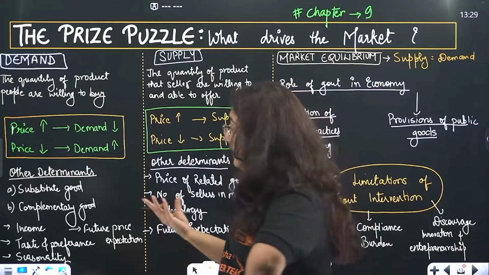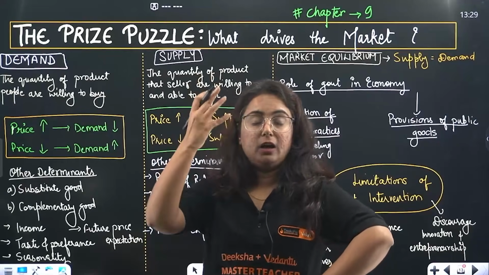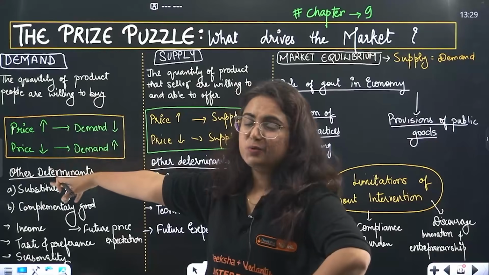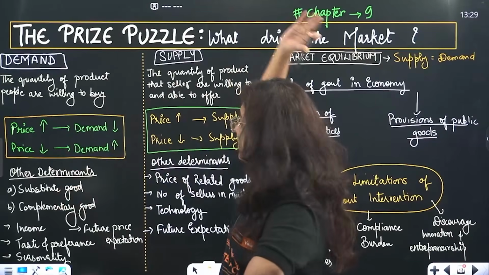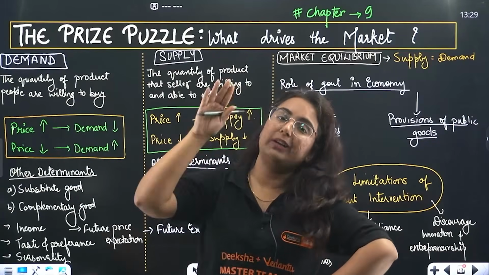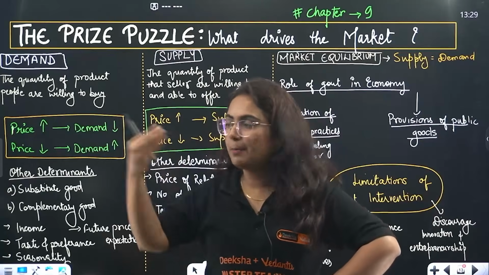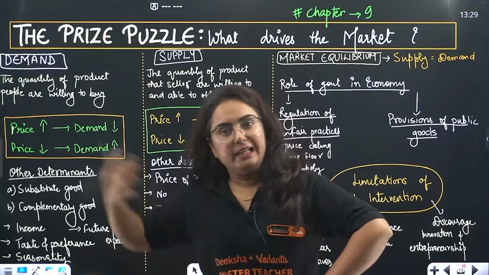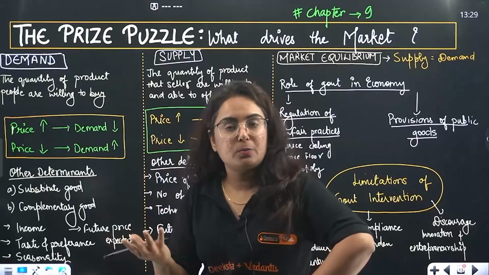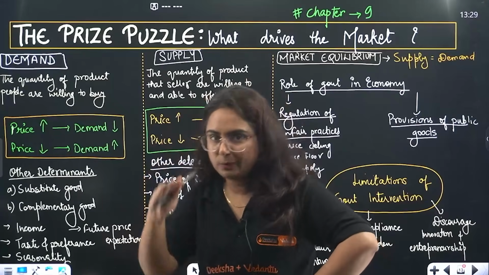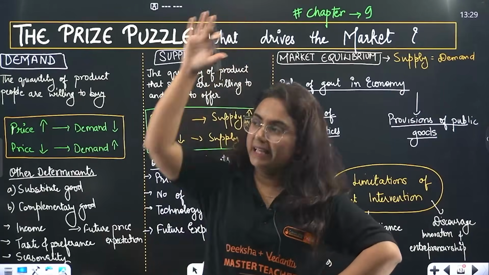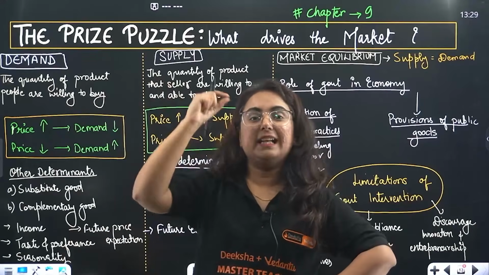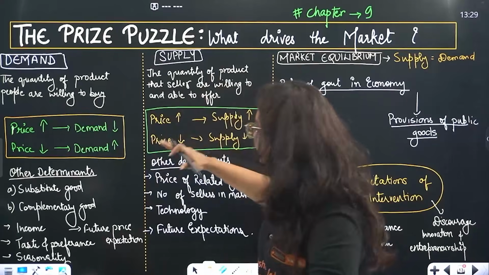Whenever there is high supply of a product in the market, the price will decline. When there is a price increase, the demand for the product will decline. If some product is being sold in the market for 20 rupees, you will go and buy. Suddenly the price is hiked to 2000 rupees. Will you go and buy? No, the demand will decrease. So price hike, demand low. Price low, demand high. So there is an inverse relation between price and demand, right?